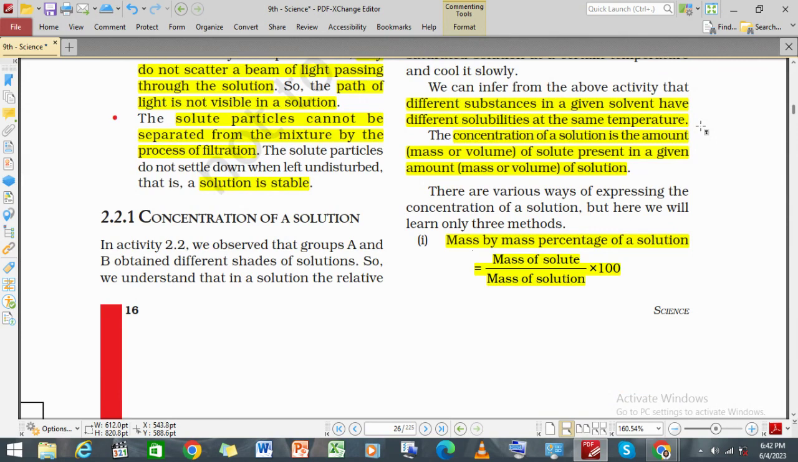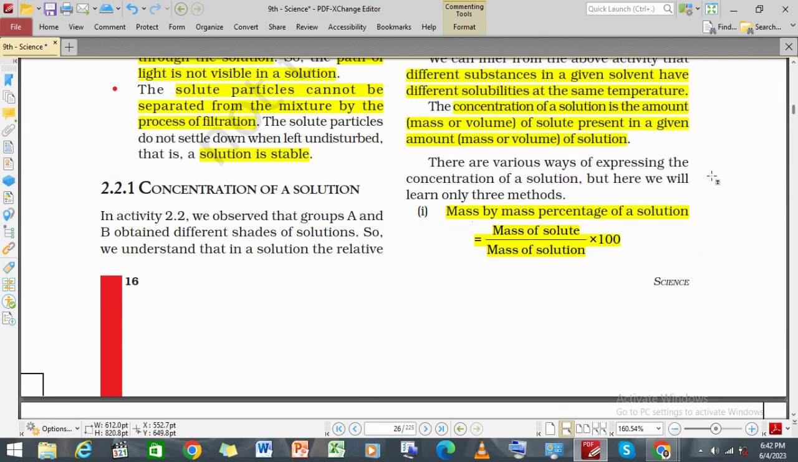It means that if there are different substances in a given solvent, they will have different solubility at a given temperature. The concentration of a solution is the amount, that is the mass or volume, of solute present in a given amount, that is the mass or volume, of the solution. That means solute by solution into 100. Mass of solute by mass of solution into 100 is the mass by mass percentage of a solution.